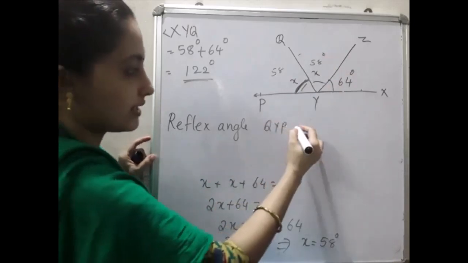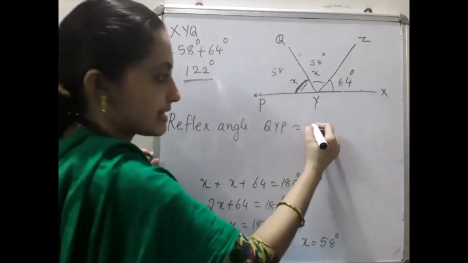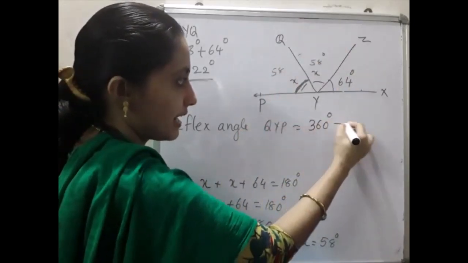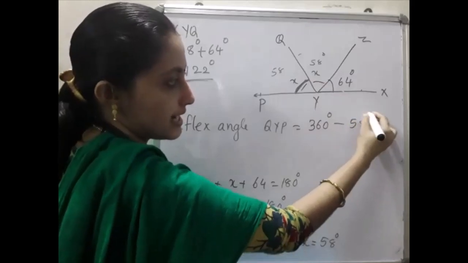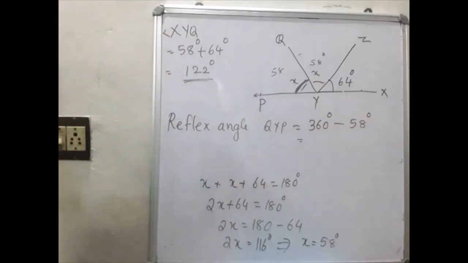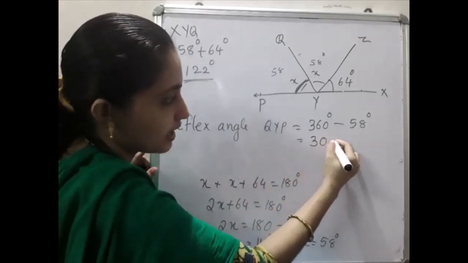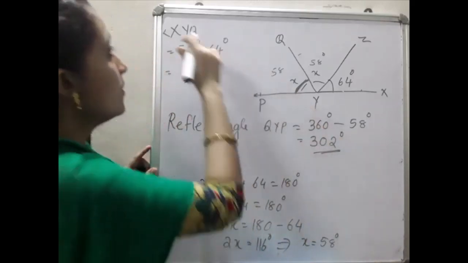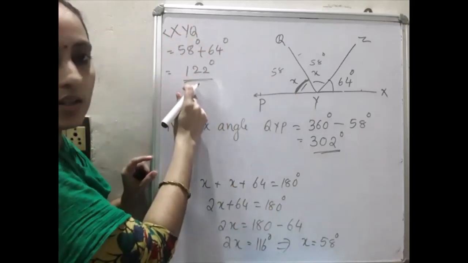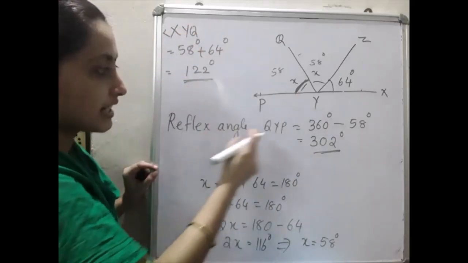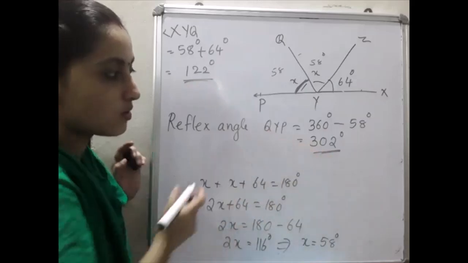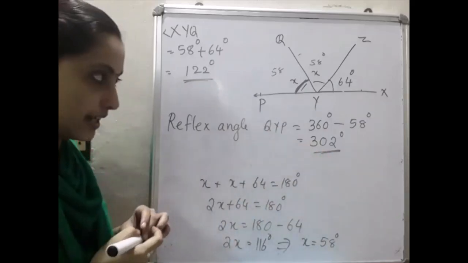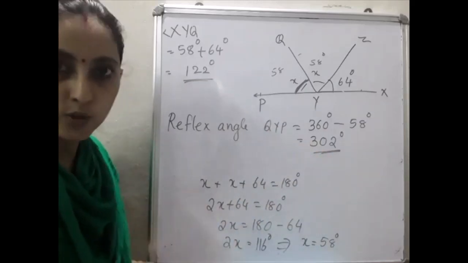The remaining you have to find. That is equal to total 360 degrees minus 58 degrees, which is equal to 302 degrees. So angle XYQ is equal to 122 degrees and the reflex angle QYP is equal to 302 degrees. Hope you clear up to this much.